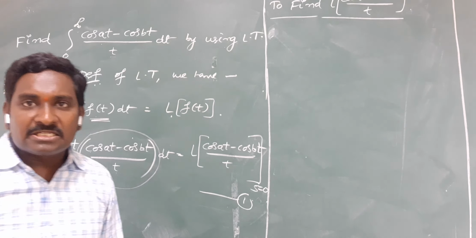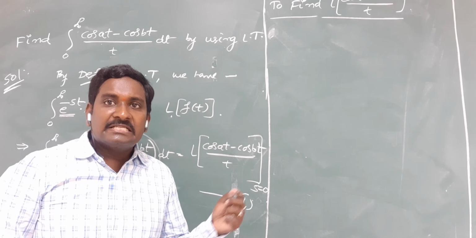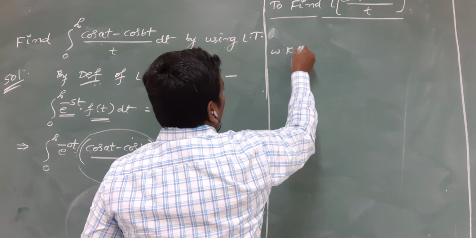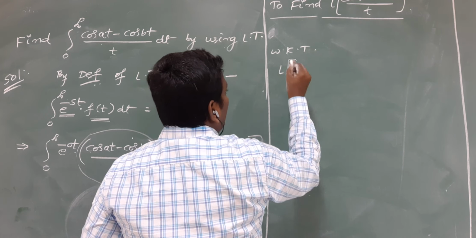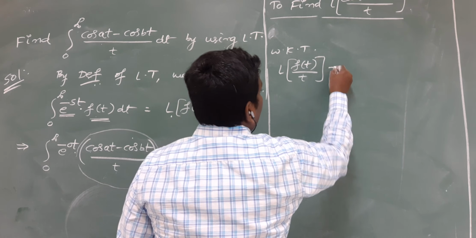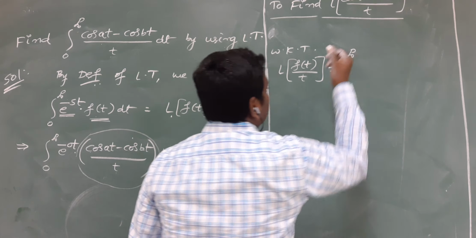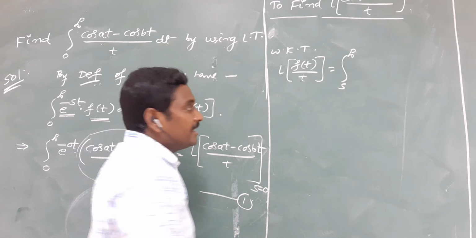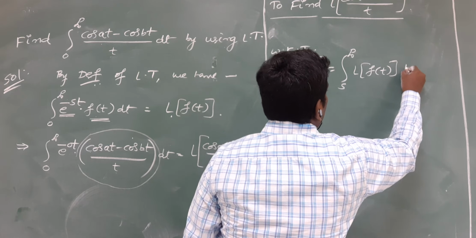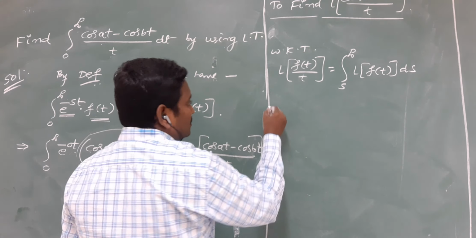We are observing that it is in the division formula. Okay. We know that L of f of t by t is equal to the integral from s to infinity of the Laplace transformation of the numerator. That implies